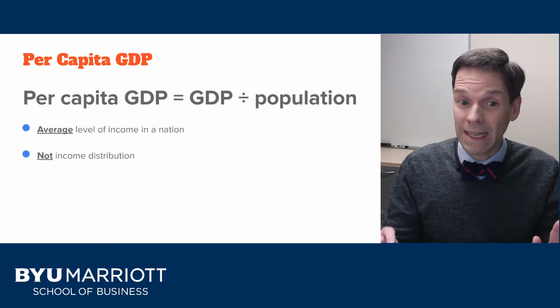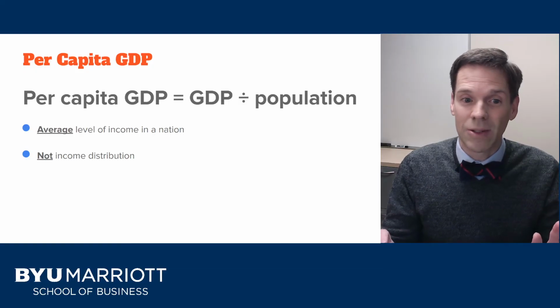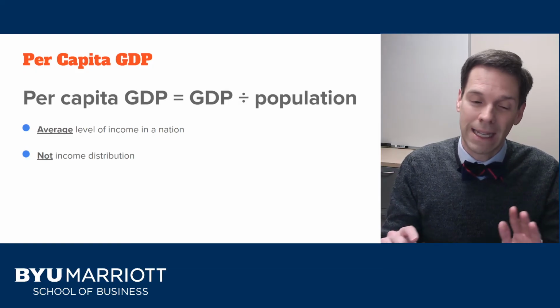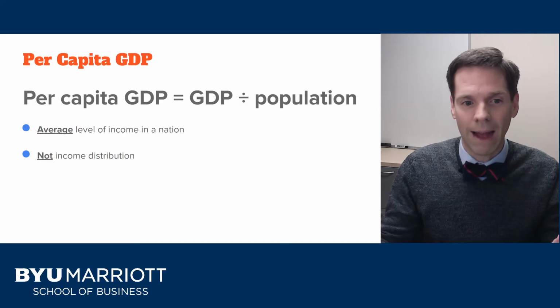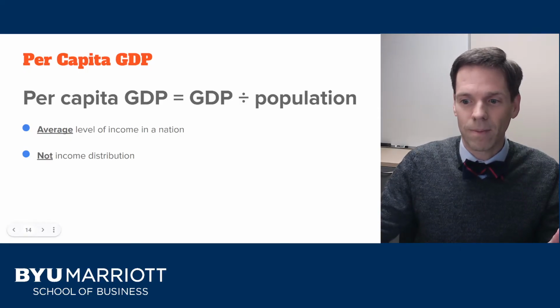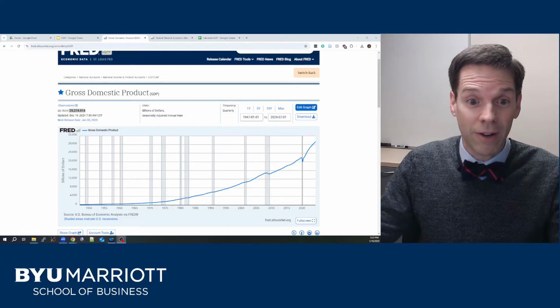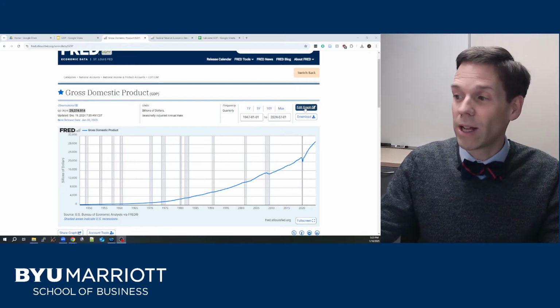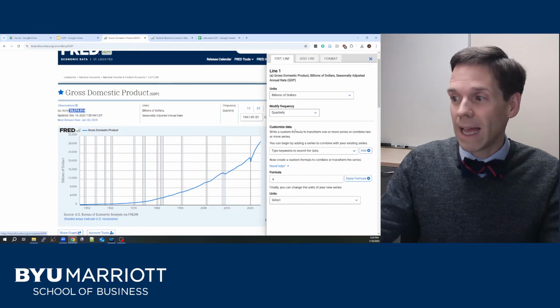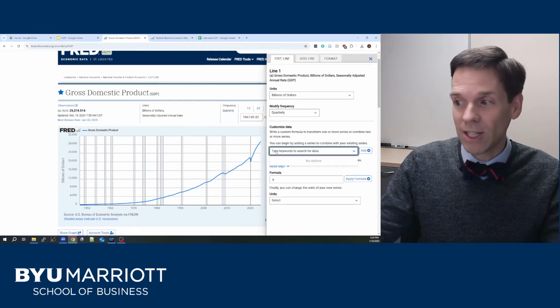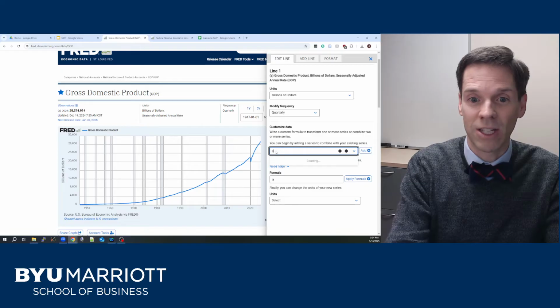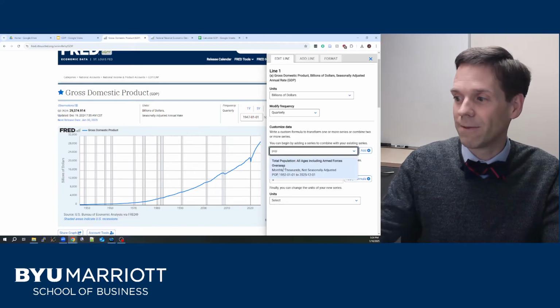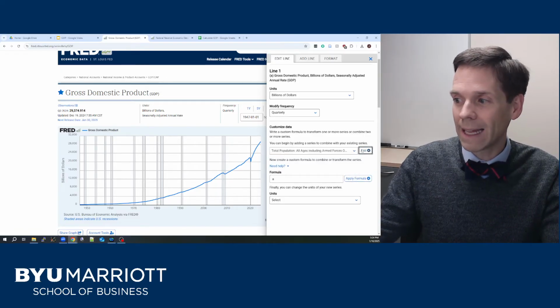Now keep in mind this is not an income distribution, so it doesn't tell us anything about how the income is split up, just what the average level is. All right, so if we go back here to FRED, we can calculate per capita GDP in a straightforward way. Let's go to Edit Graph. We want to add in some data, so we need population so we can divide by it. Population in FRED is just the code POP, so pretty easy to find. We'll add that, click Add.